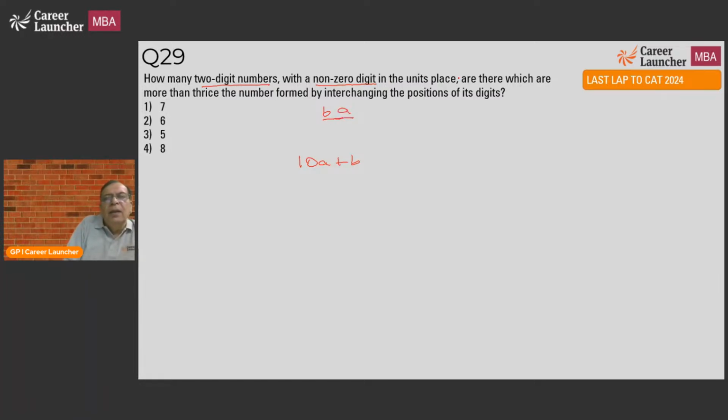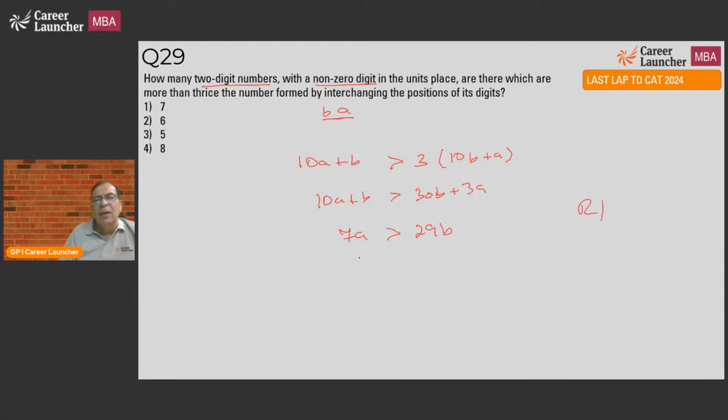The interchanged number is 10b plus a. What does that tell me? 10a plus b is greater than 30b plus 3a. Or 7a has to be greater than 29b.